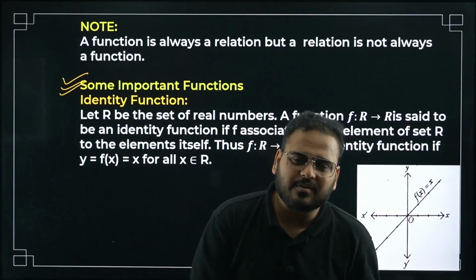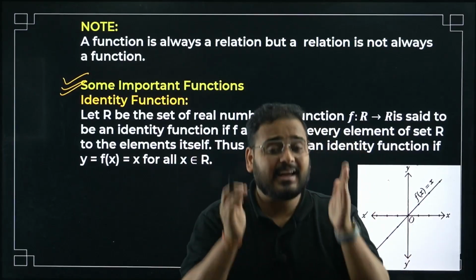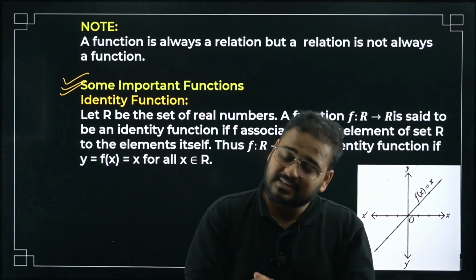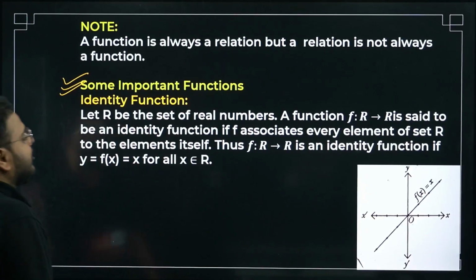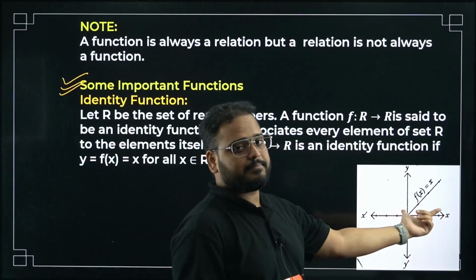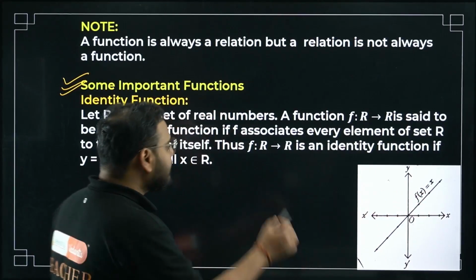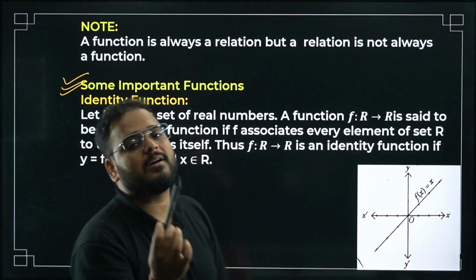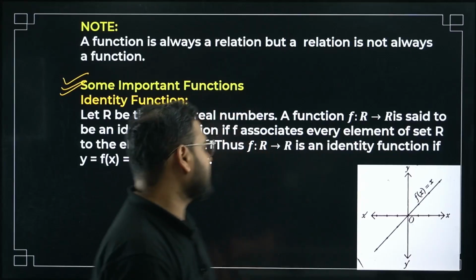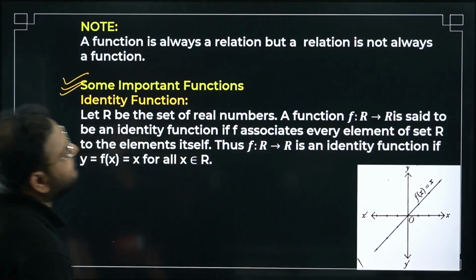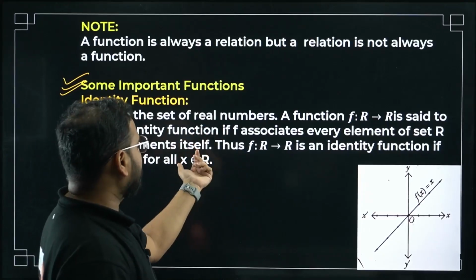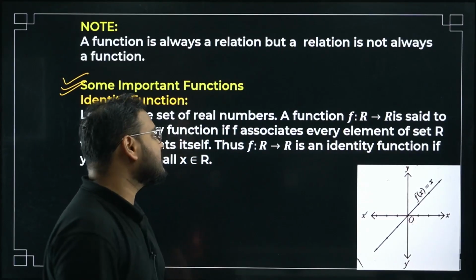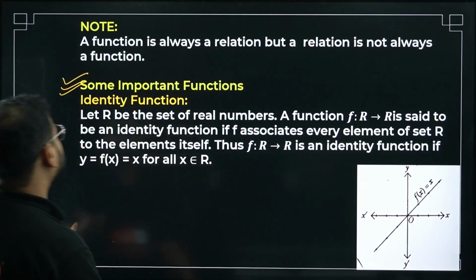Don't put so much effort right now, because I have already discussed these functions with you in detail. So the first function, identity function: the x and y will be the same. The elements of the domain and codomain will be equal. A function f: R to R is said to be an identity function if f associates every element of set R with itself.